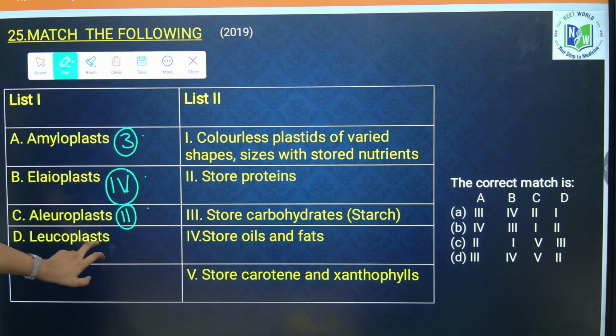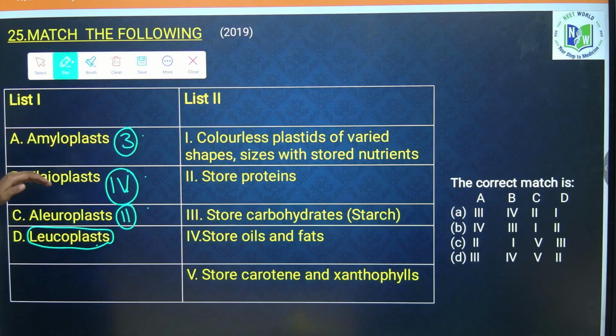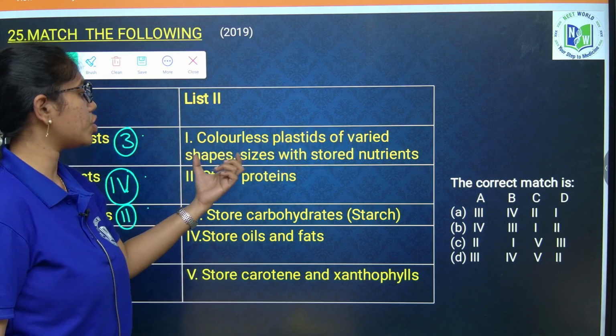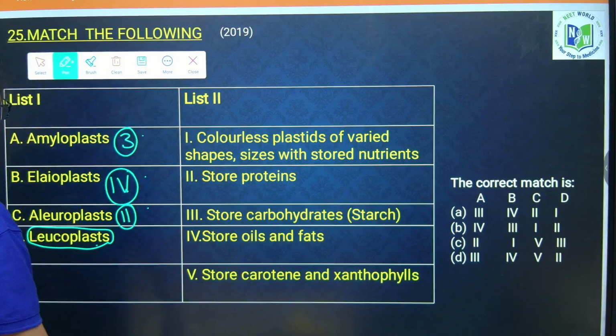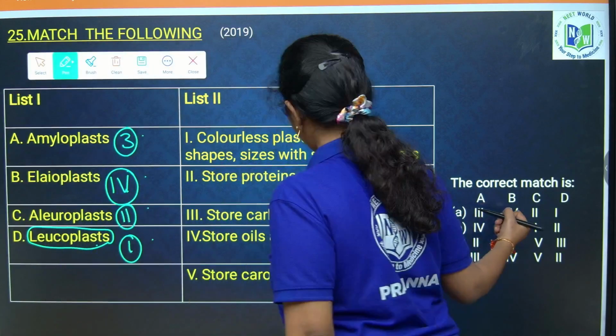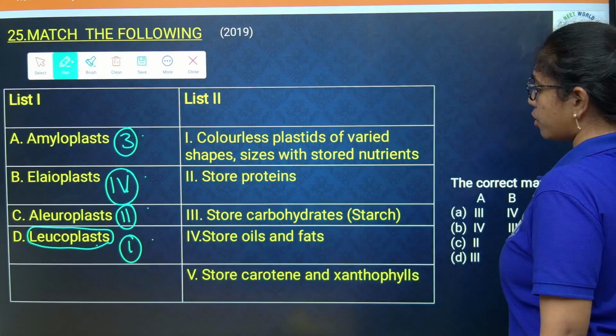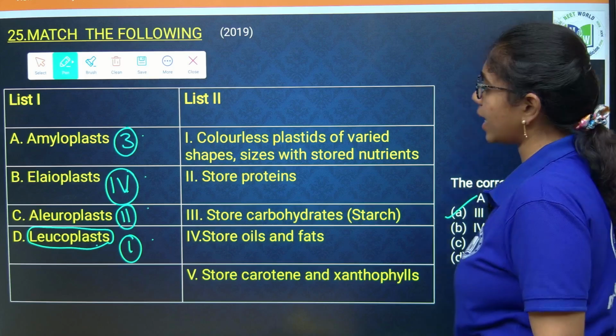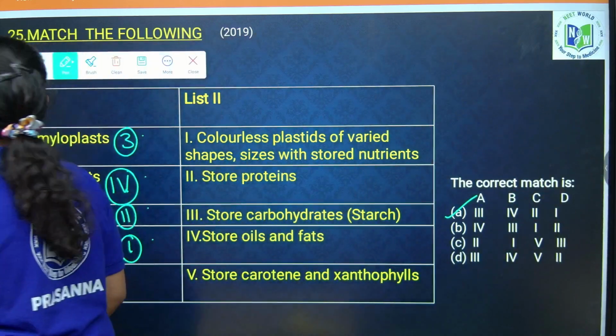Leucoplasts are colorless plastids of varied shape and size, and under leucoplasts only, all these 3 come: amyloplast, elaioplast and aleuroplast. They store nutrients, that is 1. Now A3, B4, C2 and D1, option A is your correct answer.